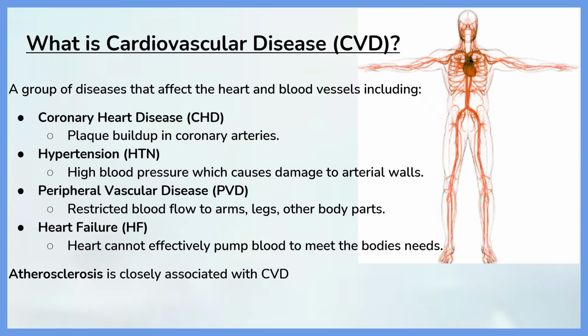Hypertension, this is high blood pressure. This causes damage to arterial walls. Peripheral vascular disease, this is restricted blood flow to arms, legs, and other body parts. And heart failure, this is when the heart cannot effectively pump blood to meet the body's needs.